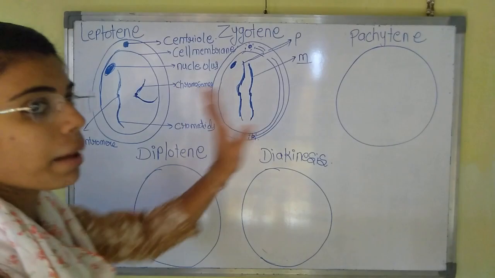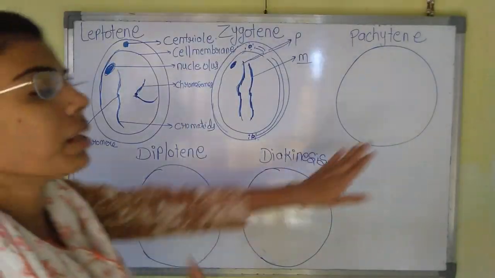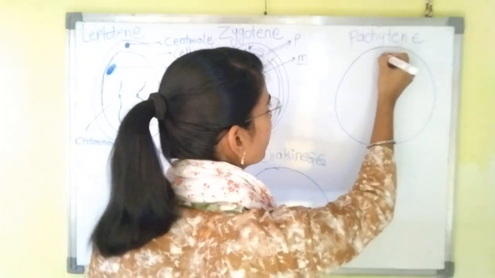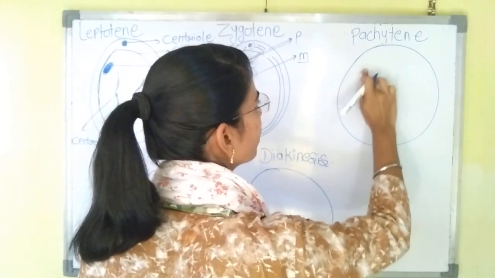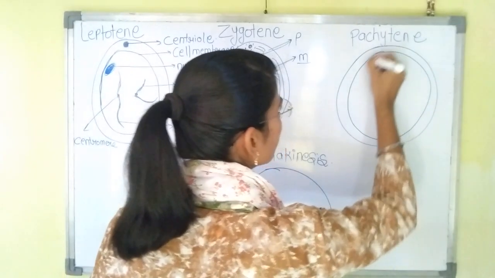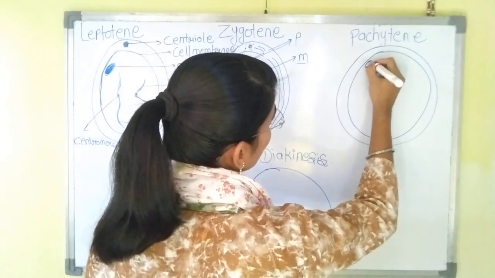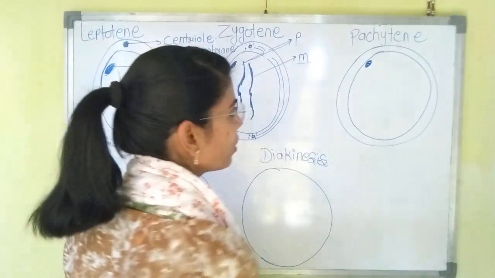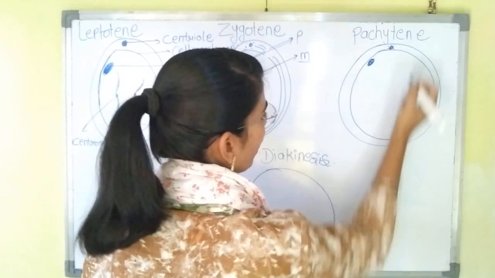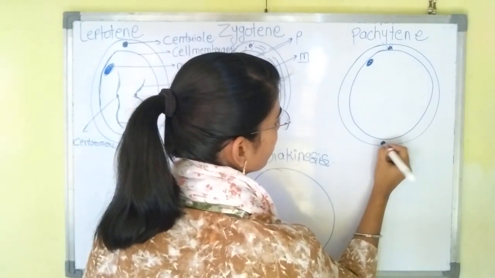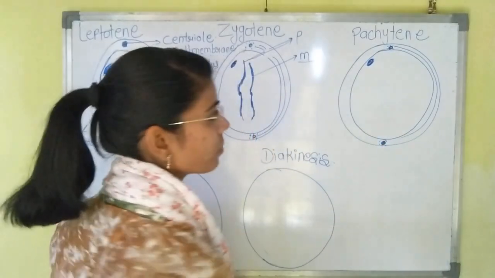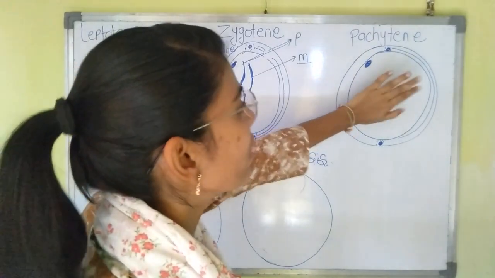Now, what will happen in the pachytene? We will see. In the pachytene, the cell membrane is present and the nucleolus is also present here. The centriole has been duplicated, and it has reached the opposite poles of the cell.